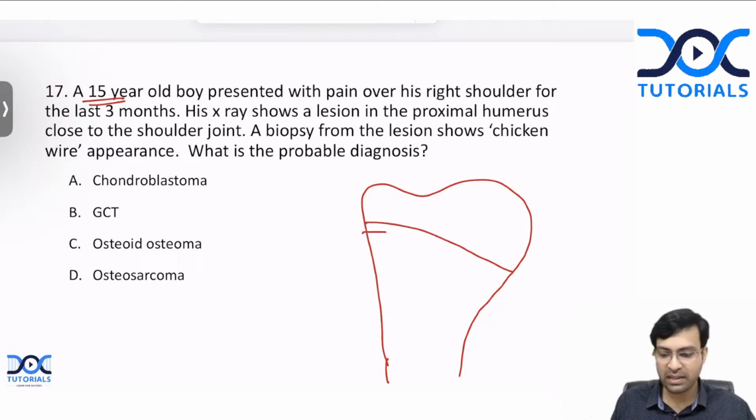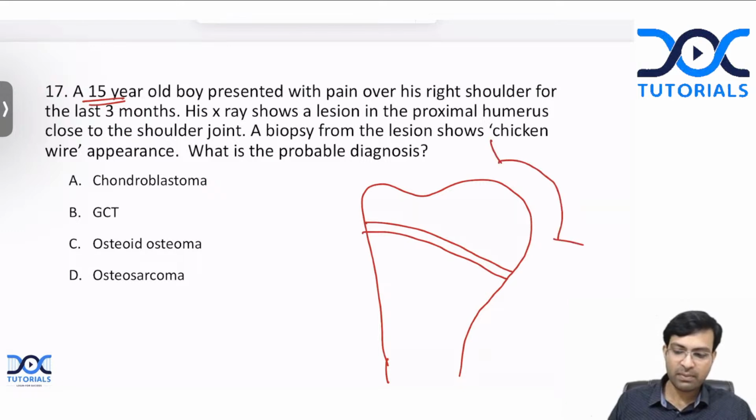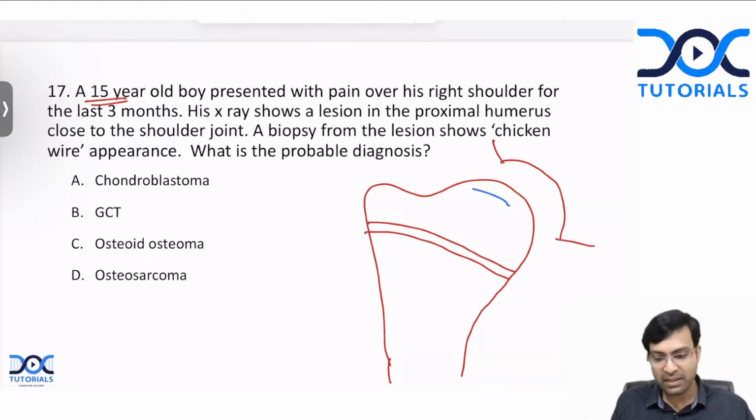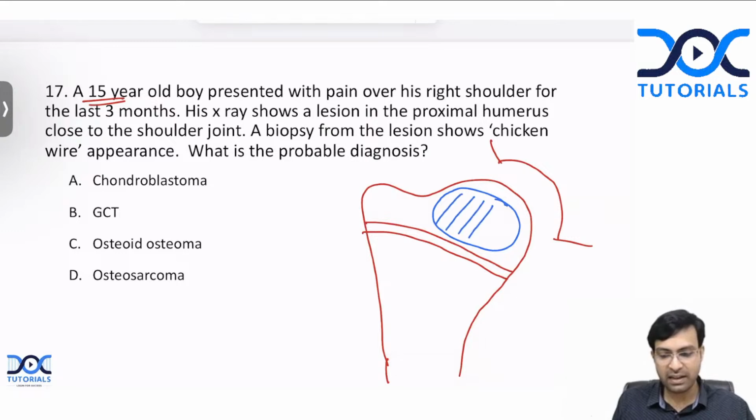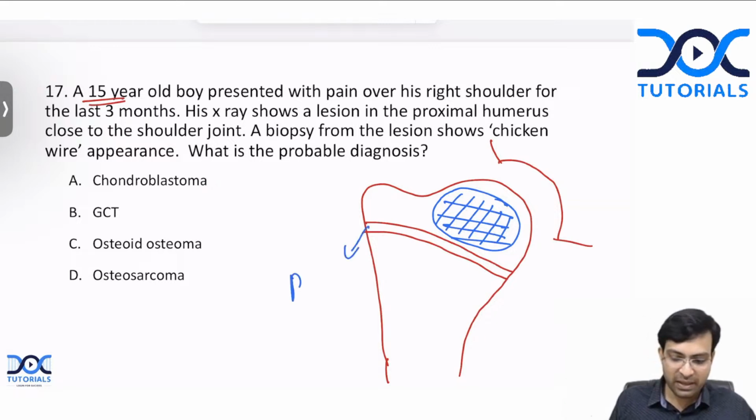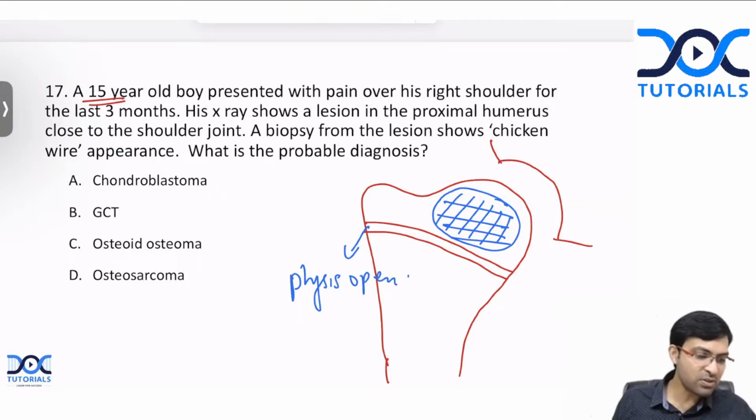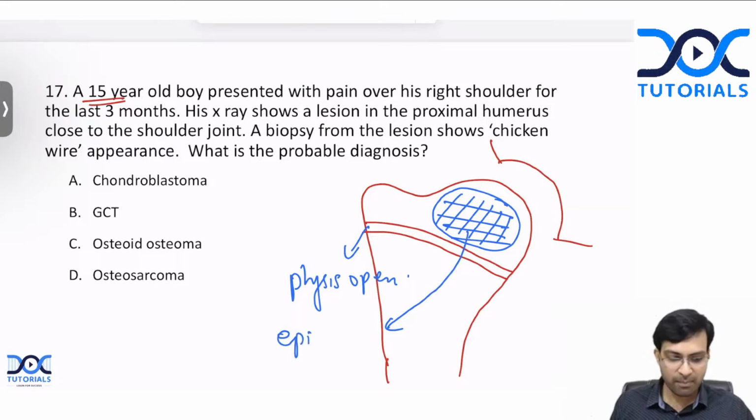So obviously the physis will be open and the glenoid will be somewhere here. And where is the lesion? The lesion is close to the shoulder joint. What does that mean? The lesion will be in the epiphysis. There is a lytic lesion in the epiphysis. So even if you don't read anything else, just remember this. Physis open. Yes, very good. I think all of you have got this correct. Anuj, Yashasvi, Vasundhara, absolutely correct. Here the physis is open and the lesion is in the epiphysis.